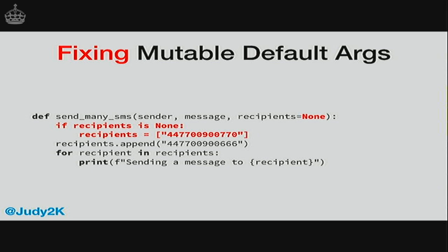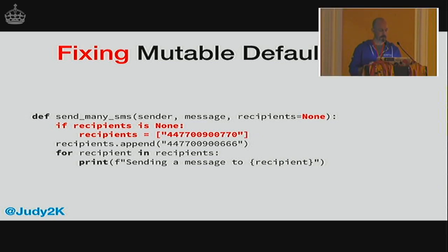The fix is to replace that argument with an immutable value. None is a good immutable value. People don't have to go and look it up, and you can put it in the documentation: if you provide None, then this list will be used. Then we check whether it's None, and if it is, we assign to that value the default value that we really wanted all along. Everything else is the same in this function definition.